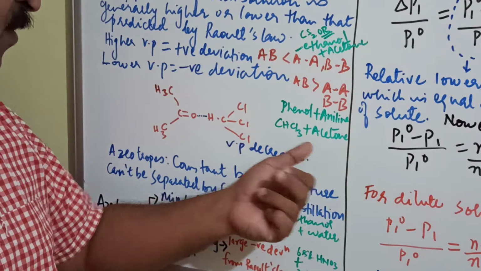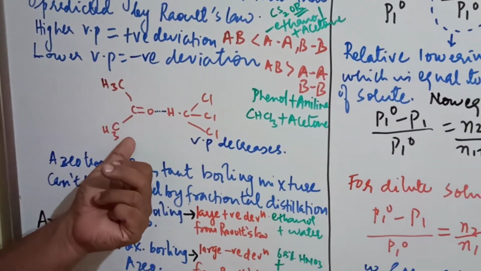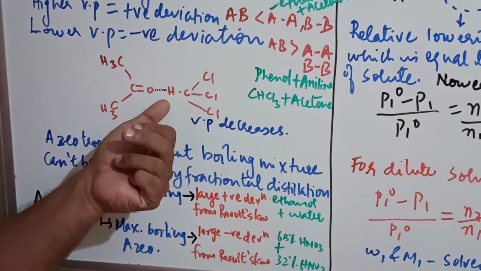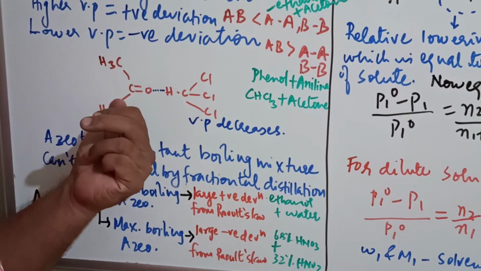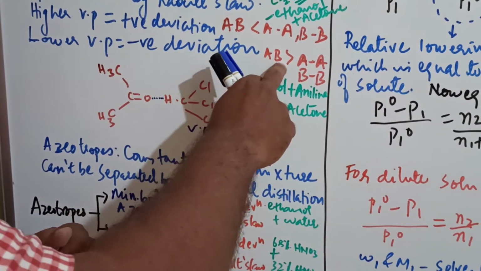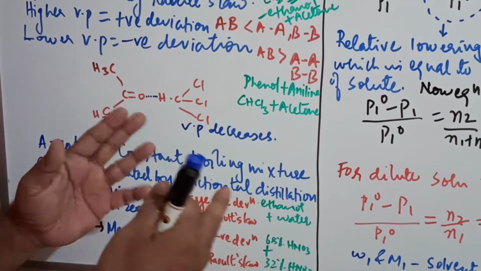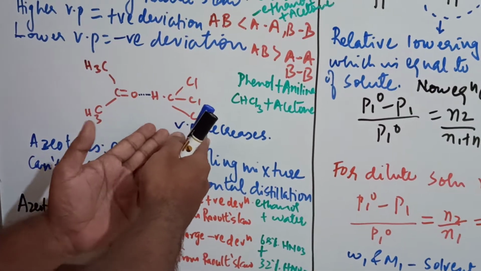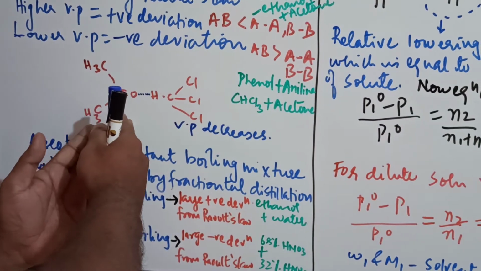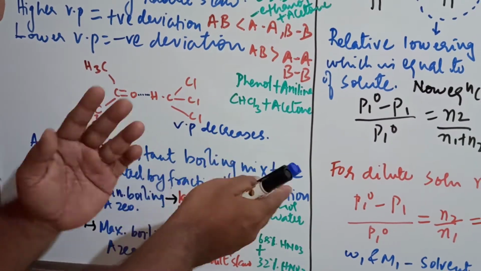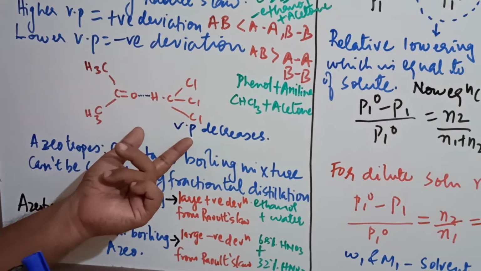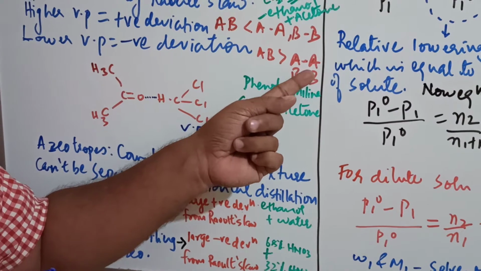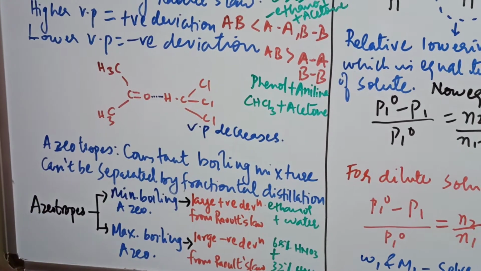Example of this, chloroform and acetone. This is acetone and this is chloroform. Now here there is formation of a hydrogen bond. Because of that, the interaction between A-B is more compared to that of A-A and B-B. This is solute, this is solvent, either way you can consider. Because this A-B interactive force is more than that of A-A and B-B, the vapor pressure is decreasing.